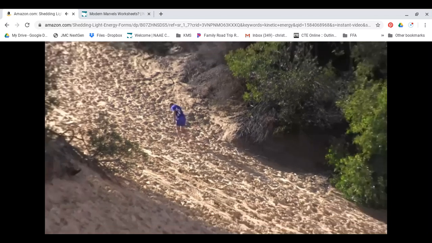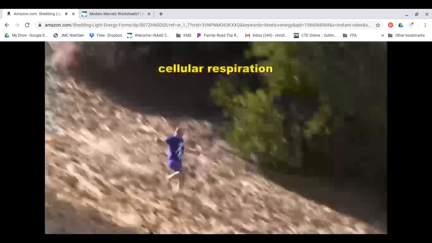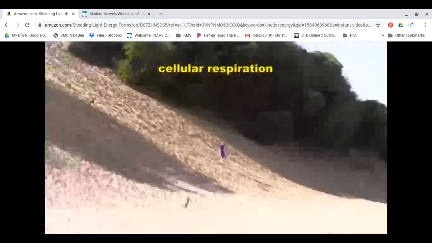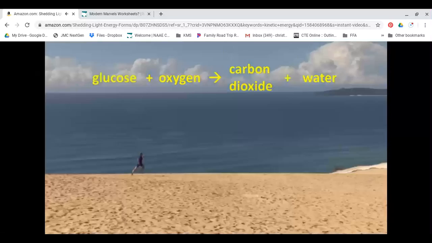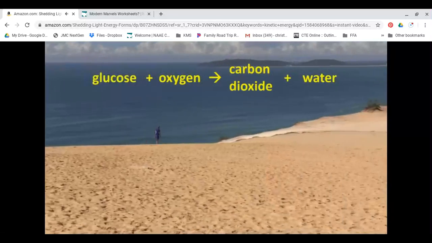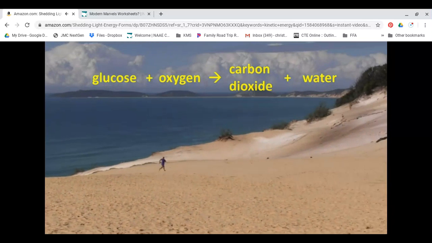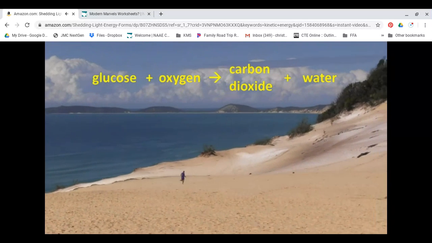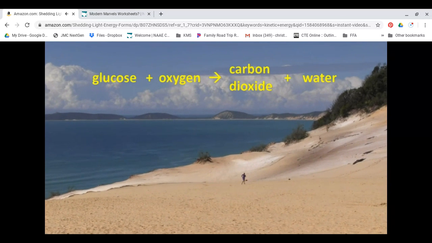The process of using the chemical energy stored in glucose to power our bodies is called cellular respiration. It's a pretty complicated process, but basically glucose chemically reacts with oxygen in our cells, the oxygen comes from the air that we breathe, and produces carbon dioxide and water. This releases the stored chemical energy in the glucose, and our cells use the energy to do what they do.